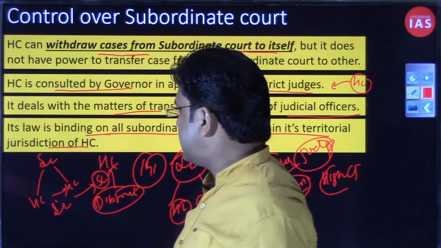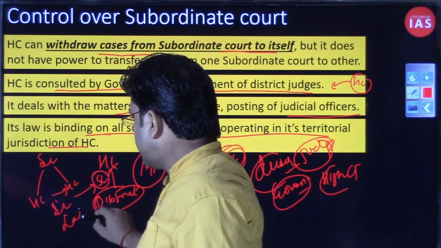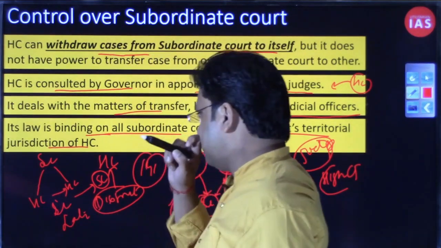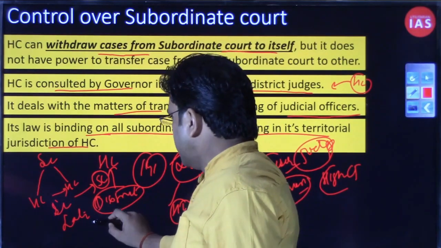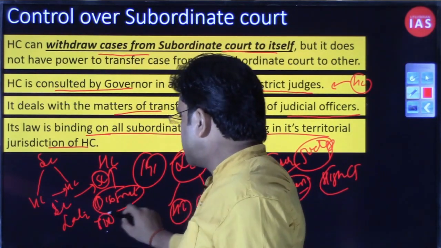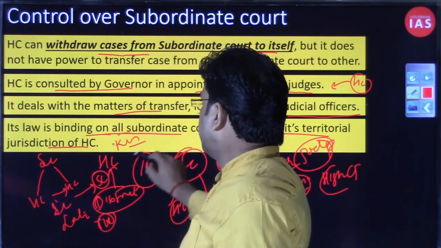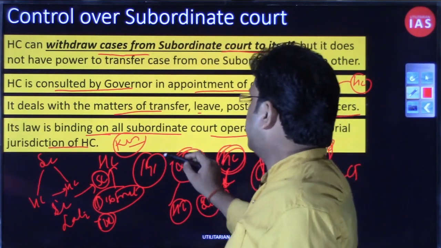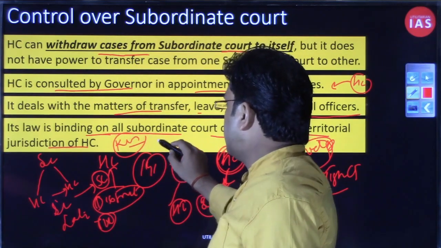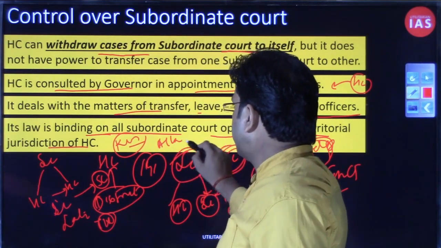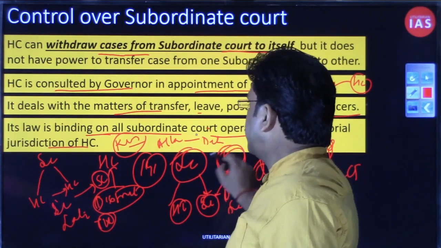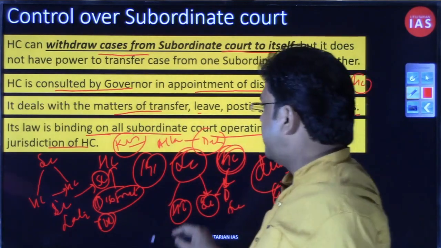Here we had taken the example of the late Jayalalitha ji, the late Chief Minister of Tamil Nadu, in the disproportionate assets case. Then we had taken the example of Kuldeep Sengar, who has now been convicted. His case was also transferred from Allahabad High Court to Delhi High Court. That power does not belong to the High Court.